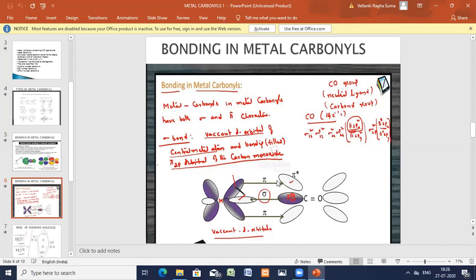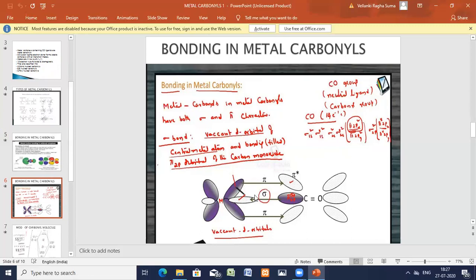This is called back donation. This complete one is one orbital, and this complete one is one orbital. By lateral overlapping, this overlapping and this overlapping will give you one pi orbital. Here there are 3 arrows indicated, but not 3 bonds. The center one is one bond. The above and the down one is the second bond.